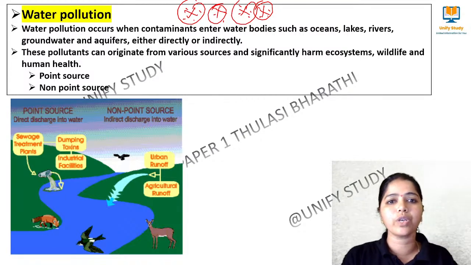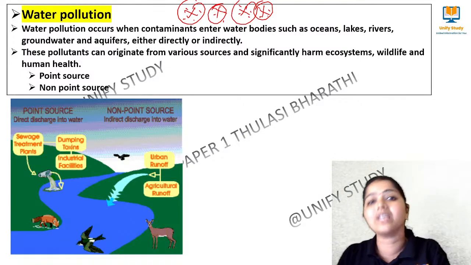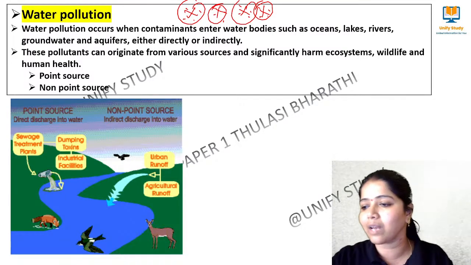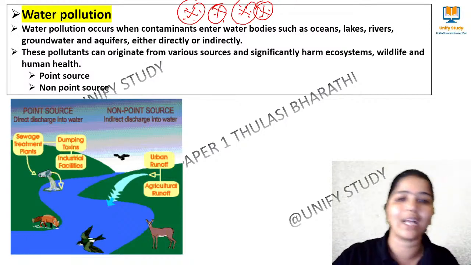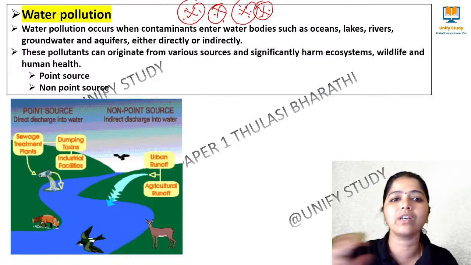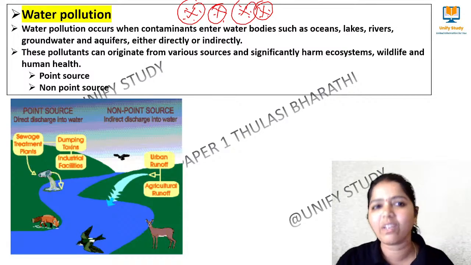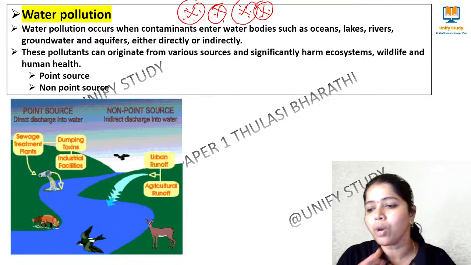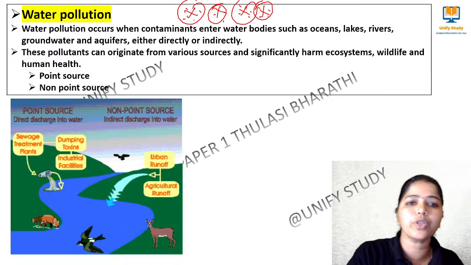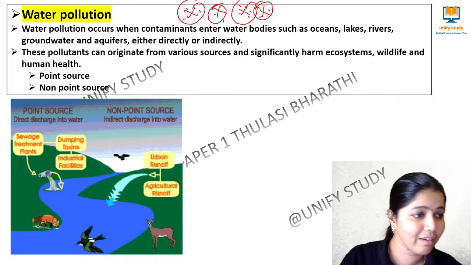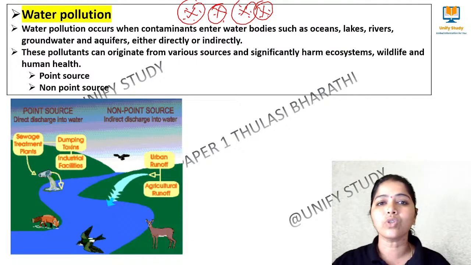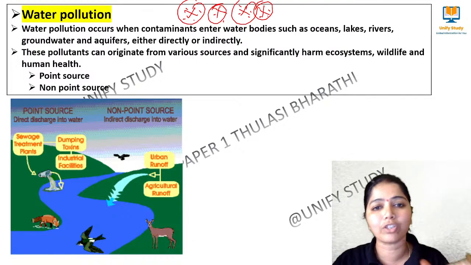See, water pollution is when a water body is being contaminated. That can be in the form of an ocean, a lake, a river, groundwater, whatever it may be. When it gets polluted, then we say the water is polluted. So water pollution can be done either directly or indirectly. The directly, indirectly comes from that source, right?